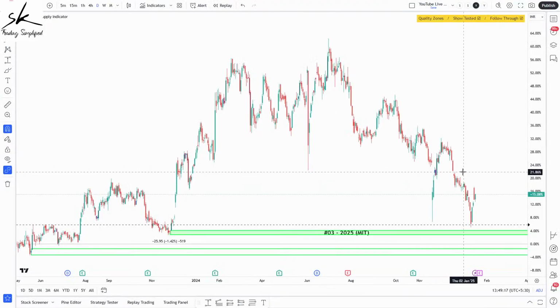So what I'm trying to see here is that this move which happened, did it violate an opposing zone? Opposing means if this is demand, opposing will be supply, and that supply has to be of a time frame which is bigger than this, which is the intermediate time frame. So let's verify that.